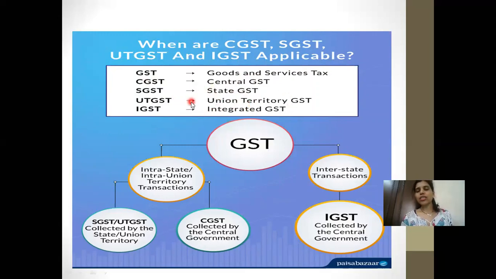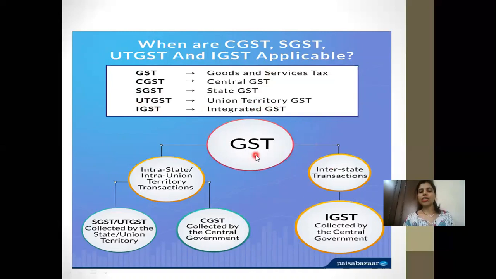And UTGST means the part of GST that is applicable within the union territory. IGST is the integrated GST, which goes to the central government. Integrated GST is applicable here, as you can see in the flow chart.